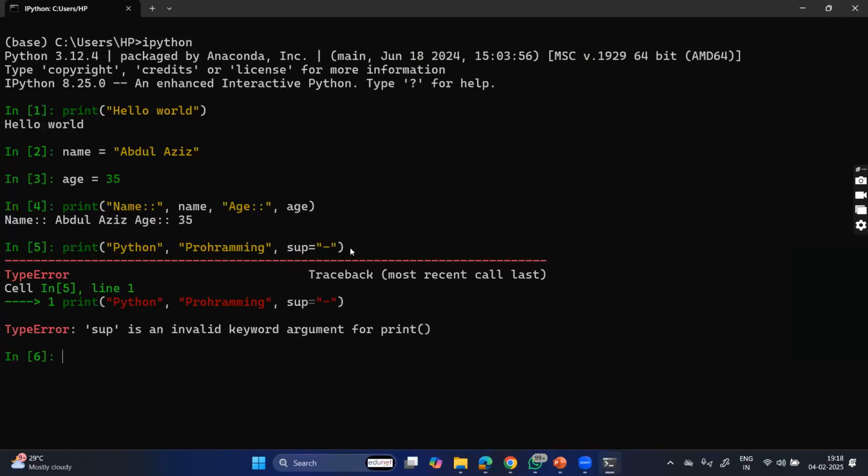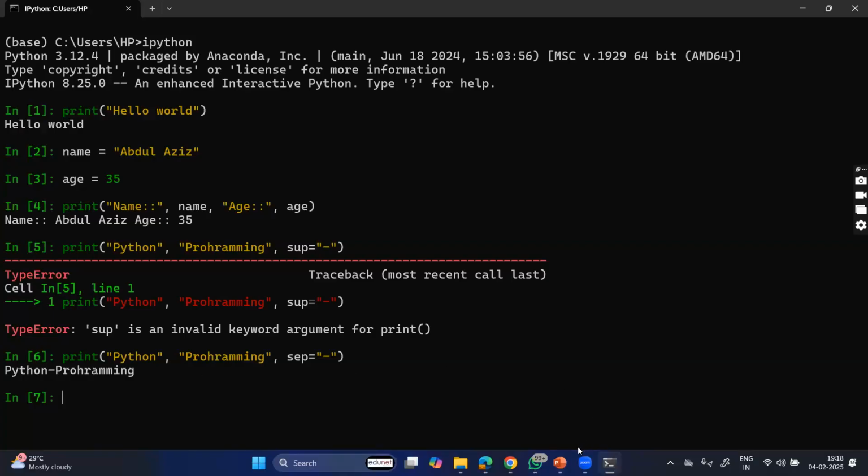SEP, I think. Separator. Yes, you can see that we got Python-programming. Pardon me for the typo.